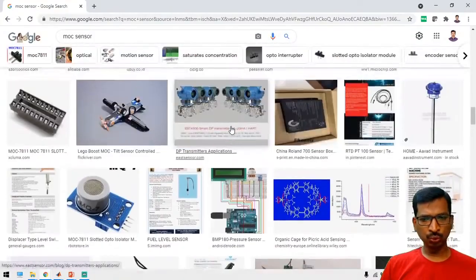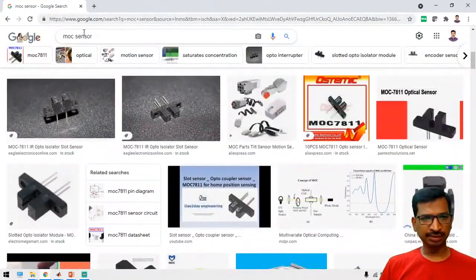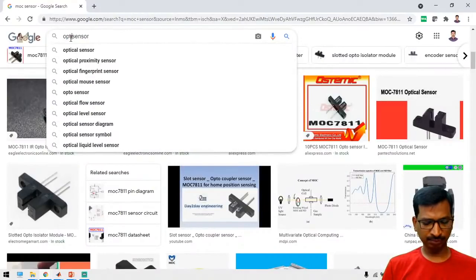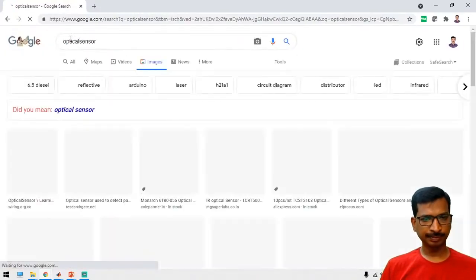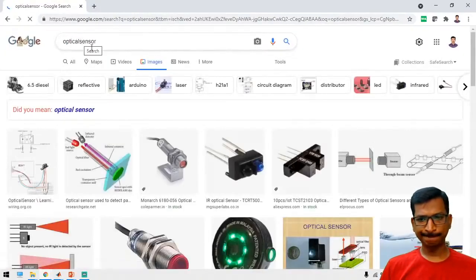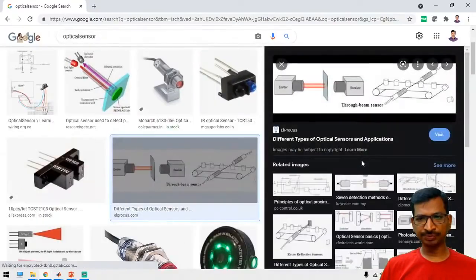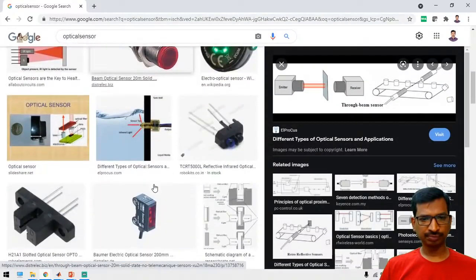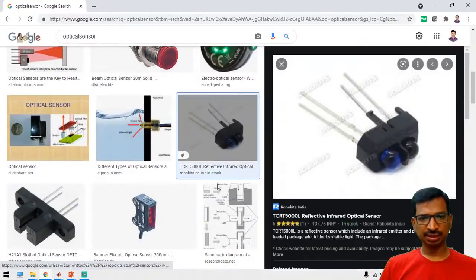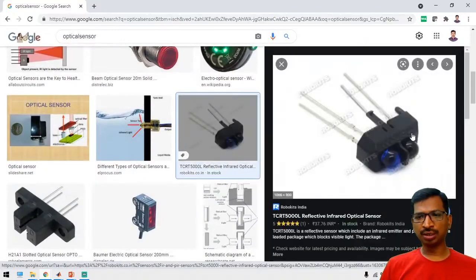I will show you the optical sensor. Yeah, like this one. See here, this sensor will give you the rotor position.